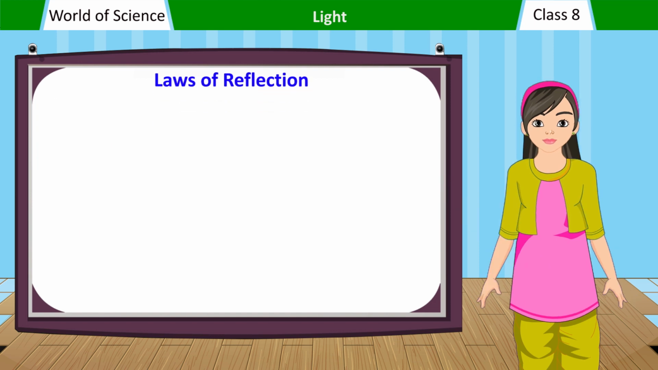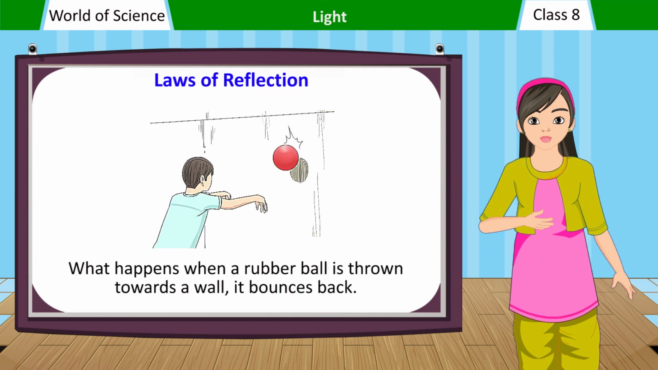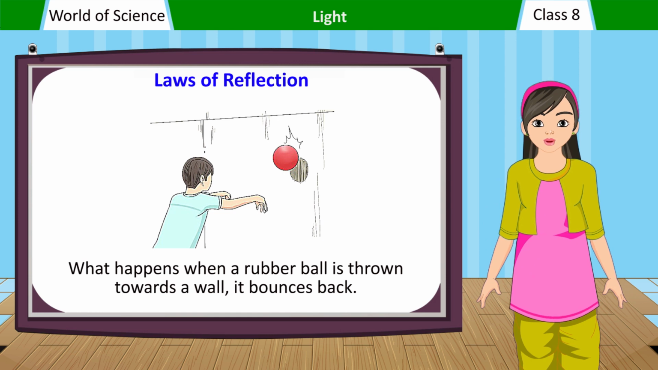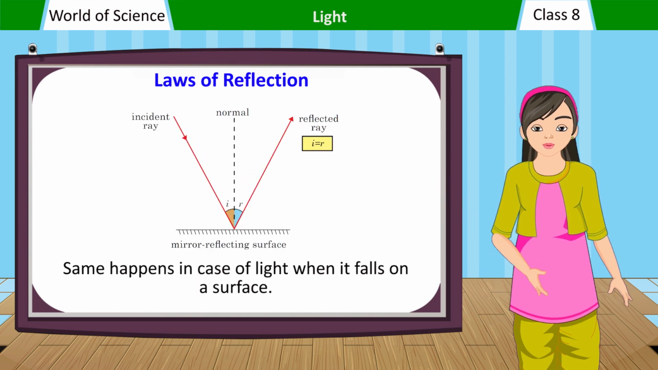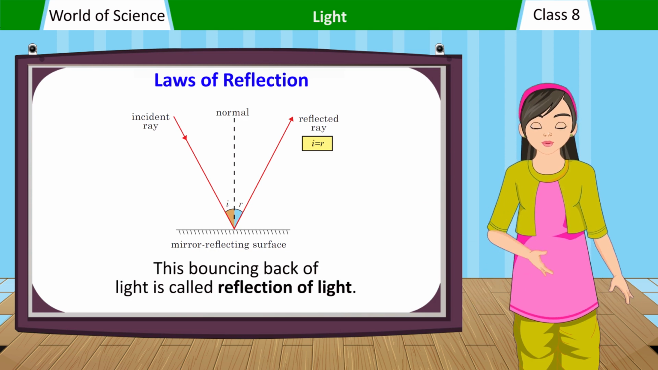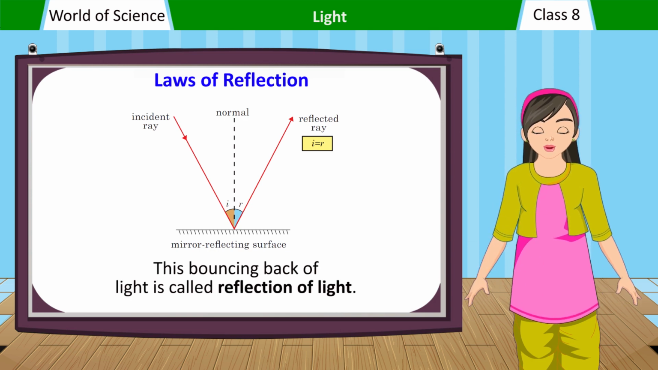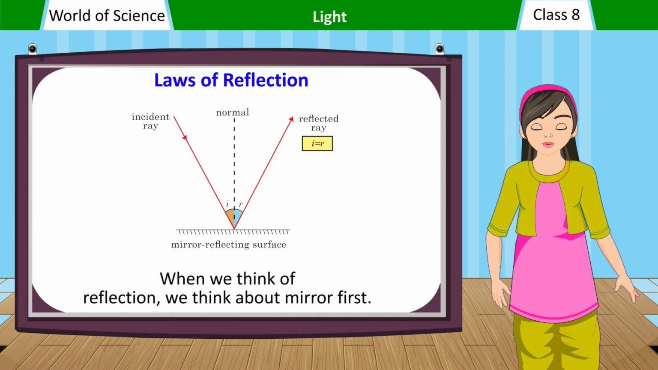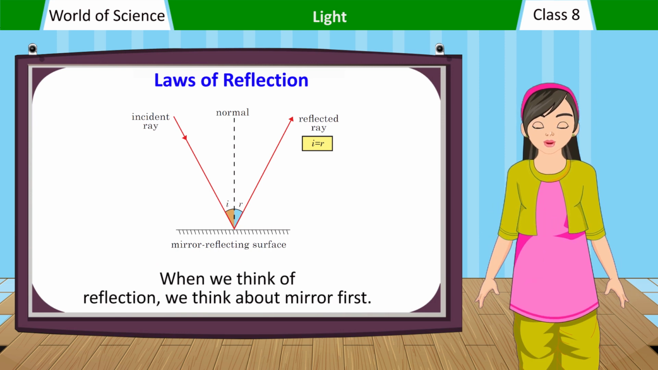Laws of reflection. What happens when a rubber ball is thrown towards a wall? It bounces back. Same happens in case of light when it falls on a surface. This bouncing back of light is called reflection of light. When we think of reflection, we think about mirror first.